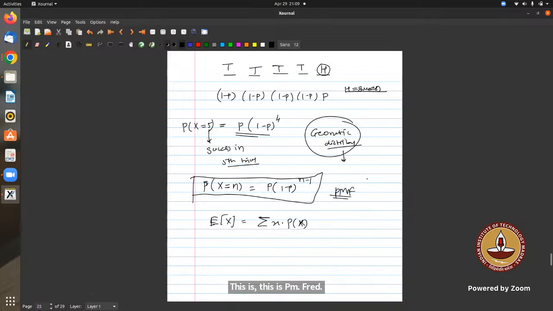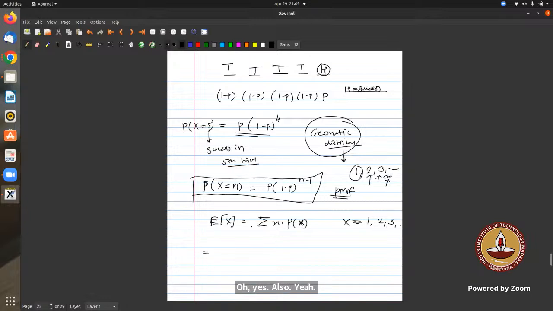What is the range of geometric distribution? It will start from 1 to infinity. Why 1? I'll get success in the first trial, or I can get a success in the second trial, or in the third, in the fourth, like that. I cannot get a success in the 0 trial. For getting a first success, I need at least 1 trial. So it is from 1 to infinity.